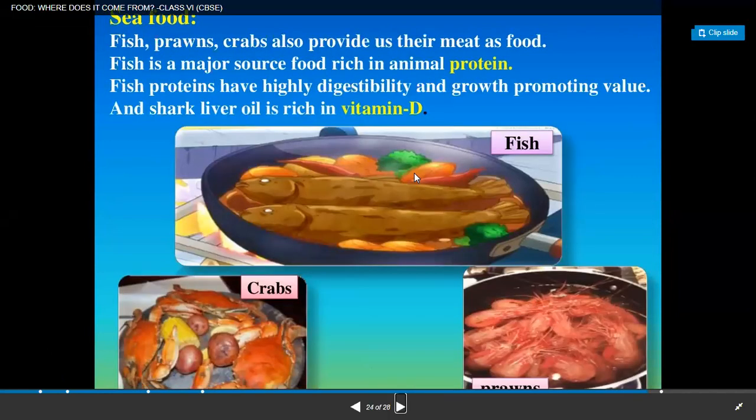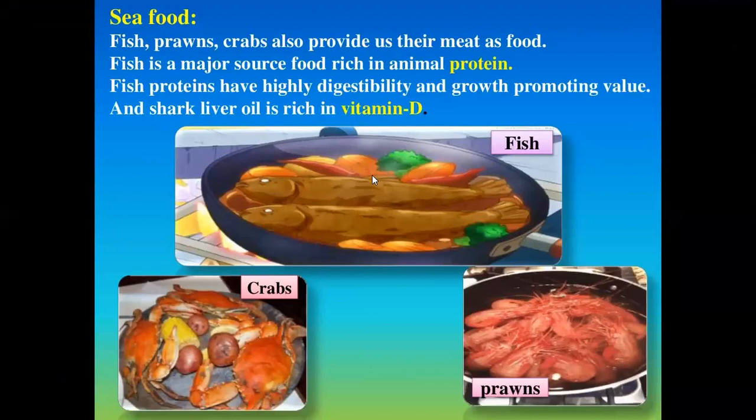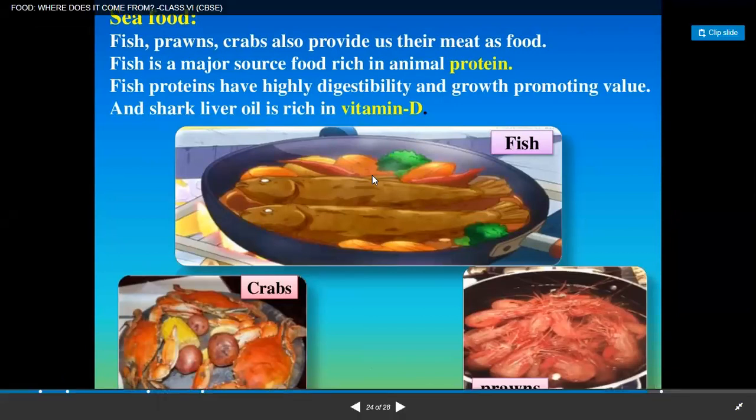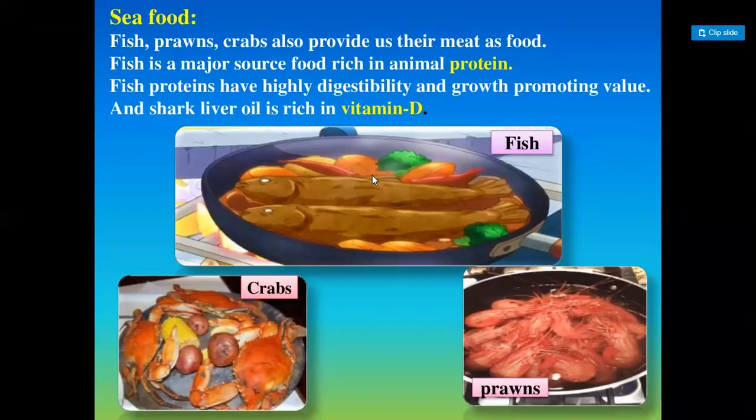Then we have seafood. We know that fishes, prawns, and crabs also provide us meat as food. Fish is a major source of food rich in animal protein. Fish proteins have high digestibility and growth promoting value. And shark liver oil is rich in vitamin D.